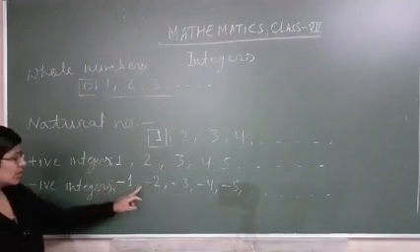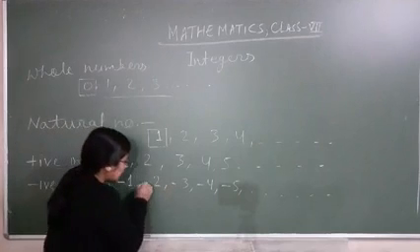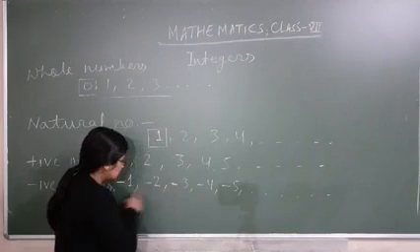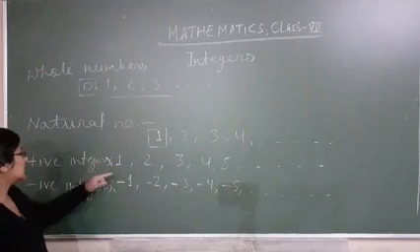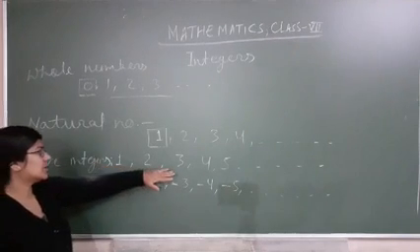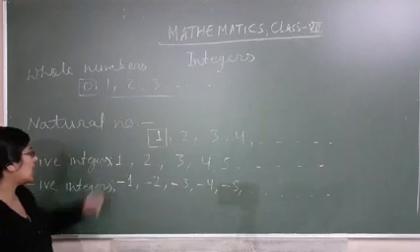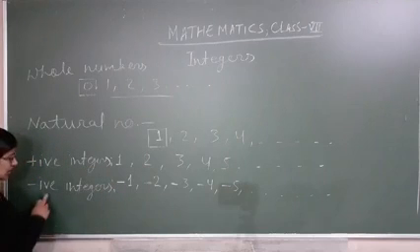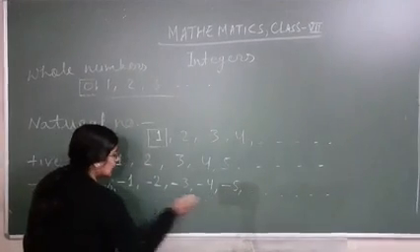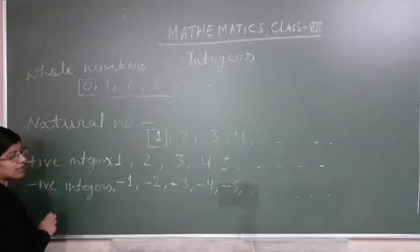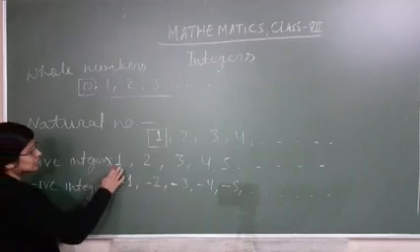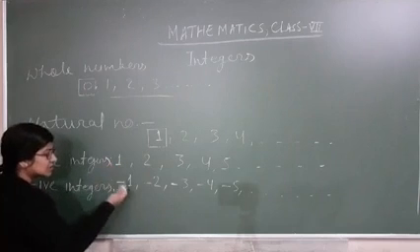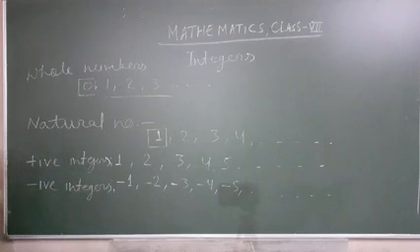Where you are looking at the negative sign, this one is called the negative sign, minus sign. So these are negative numbers. The upper ones with plus sign are positive numbers or positive integers, and these with minus sign are negative integers. This one does not contain 0 and this one also does not contain 0.